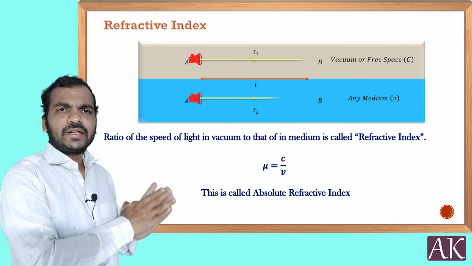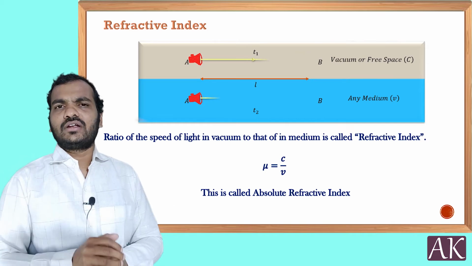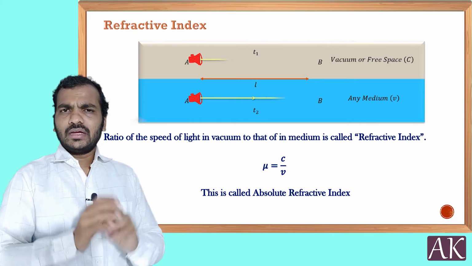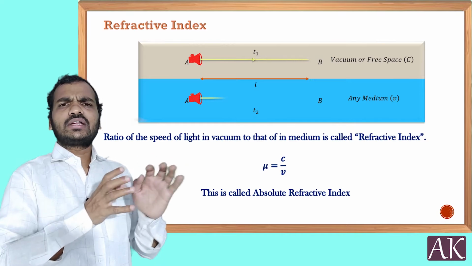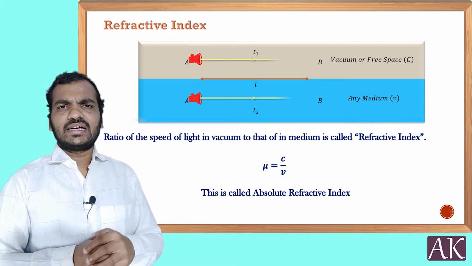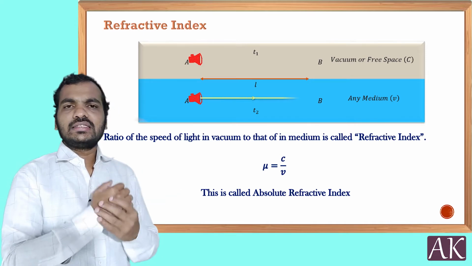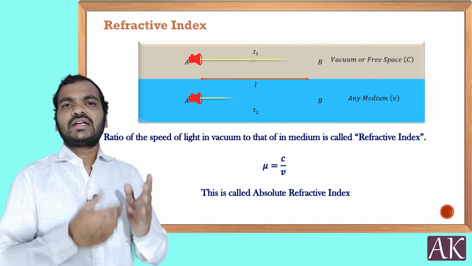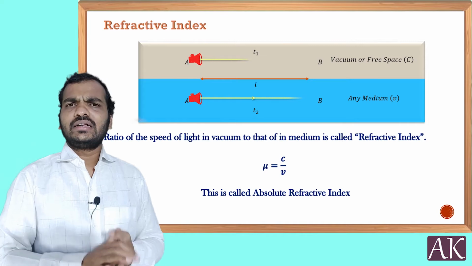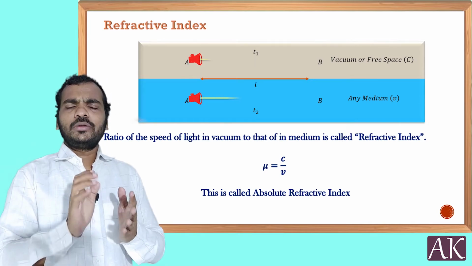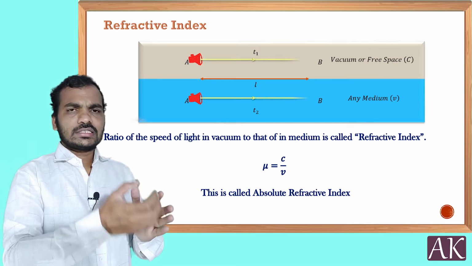But here, optical density refers to something different. It has nothing to do with the material's mass density. The material density might be low, but the optical density might be high. Optical density is defined based on the speed of light.